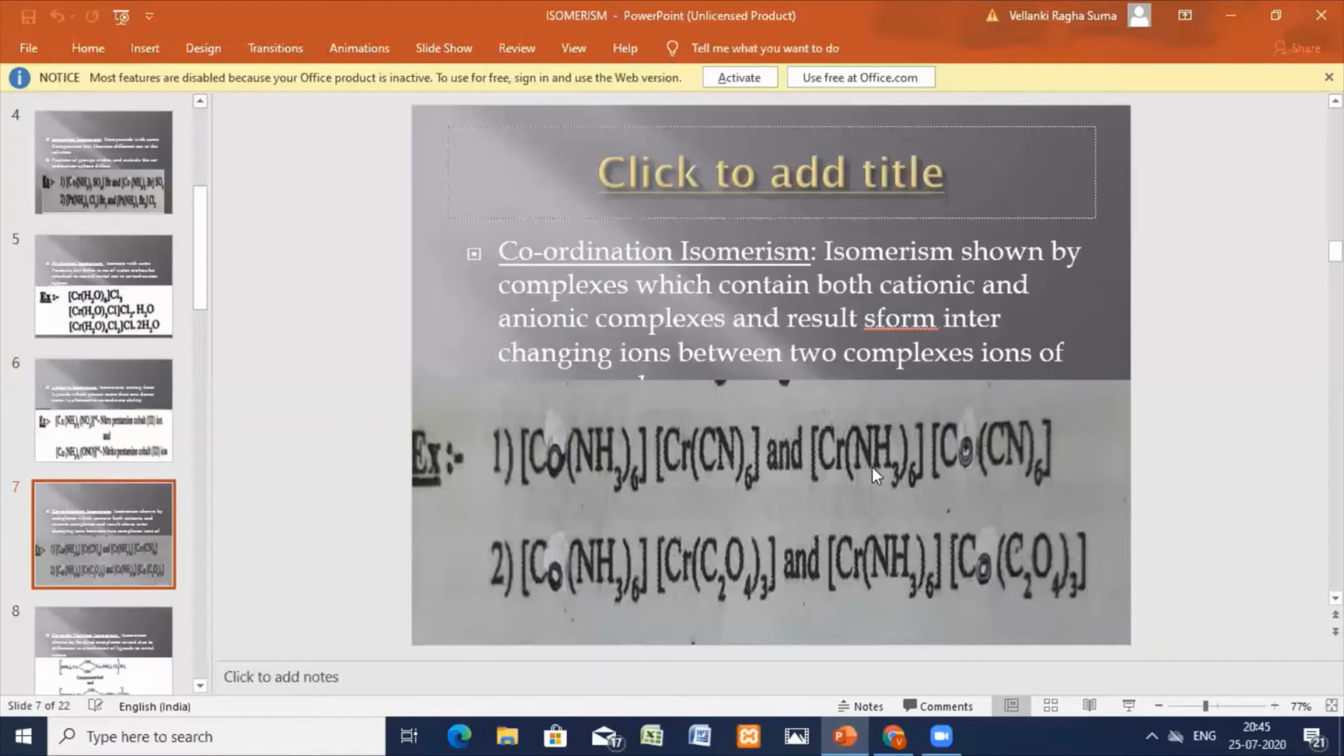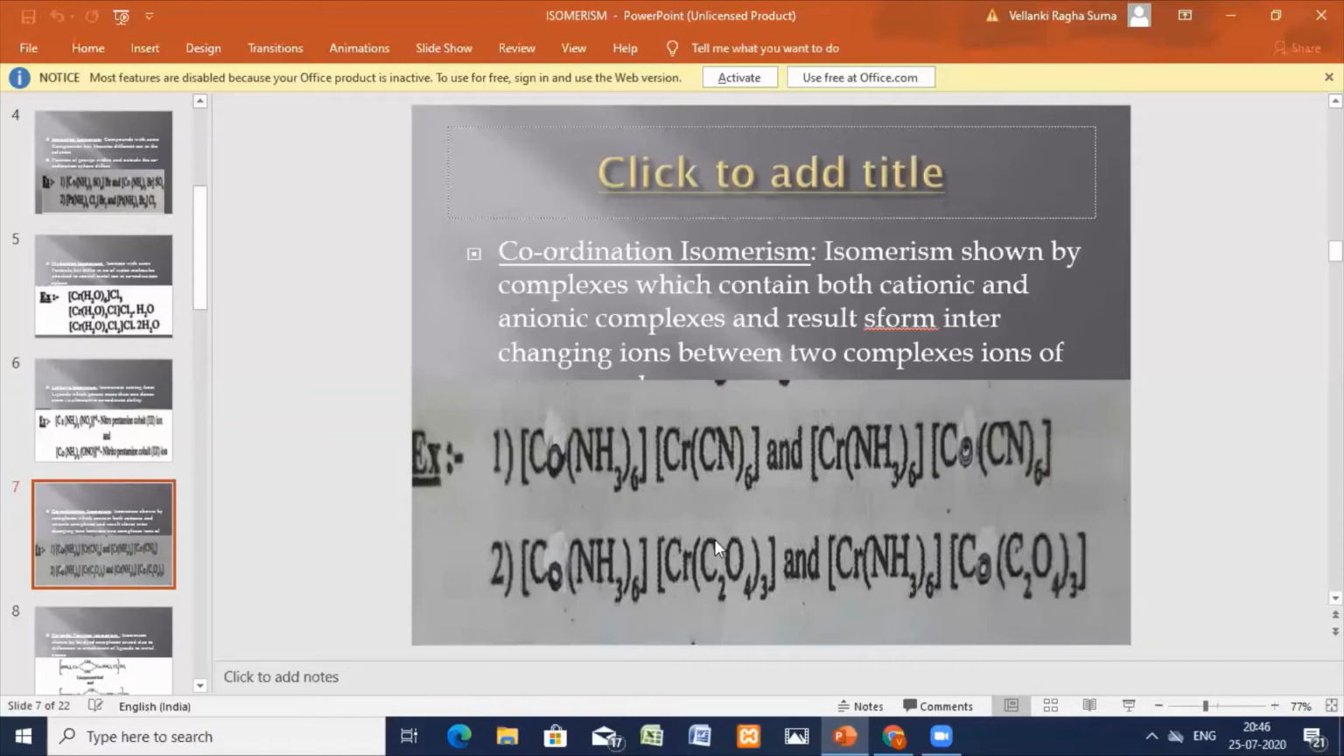Again here, ammonia is attached to the chromium and the cyanide group is attached to the cobalt. There is a slight exchange of the attachment of the ligand to the central metal atom. Okay, so the coordination is different here. The coordination of the ligand to the central metal ion is different. So you call it coordination isomerism.